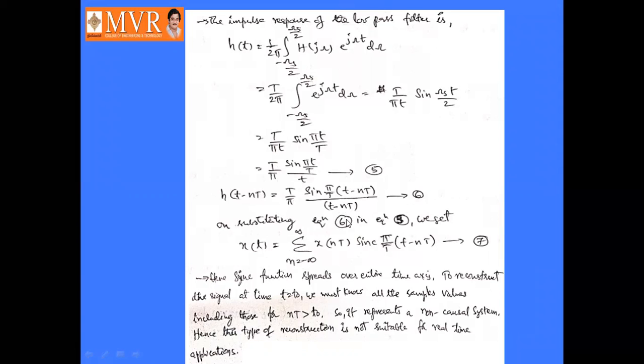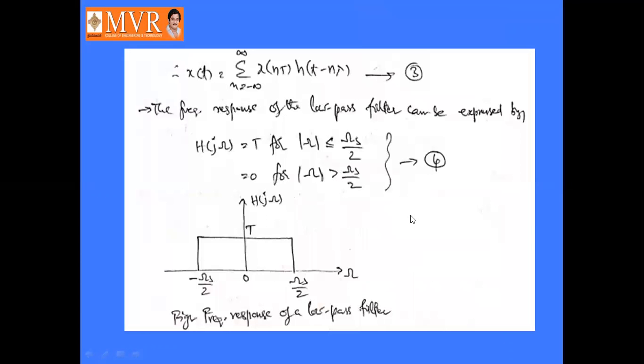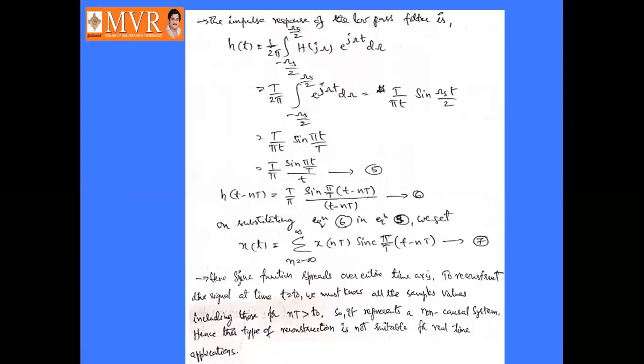So substituting equation number 6 in equation number 3. What is equation number 3? This is x of t equals the sum over n from minus infinity to infinity of x of nT into h of t minus nT. So we can write x of t as the sum over n from minus infinity to infinity of x of nT into sinc of pi by T into t minus nT. This is called the sinc function. That is equation number 7.